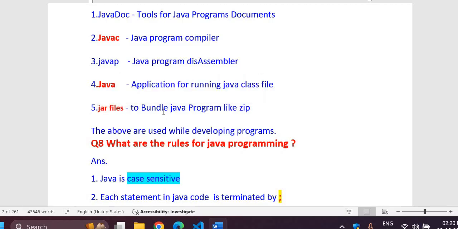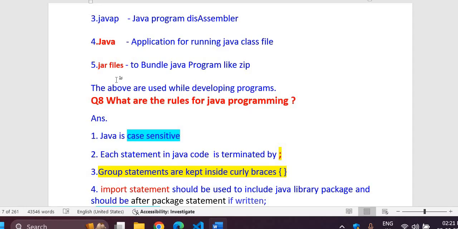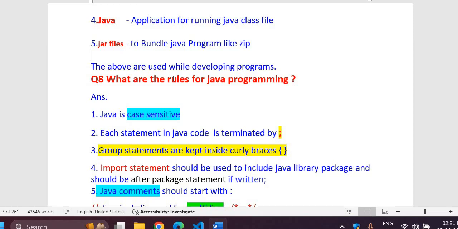Then another very important tool, that is jar files. Jar files are very important, which are used to bundle up a number of class files into one file, and then this file can be delivered and deployed wherever you want. This will be quite easy to deploy, because a single jar file will contain so many Java programs, so many class files, and deployment will become easier with this. And not only that, jar files are executable. This you will have to keep in mind. It will execute your main file, and from there other class files can be called up as and when required. That main program will take responsibility for that.